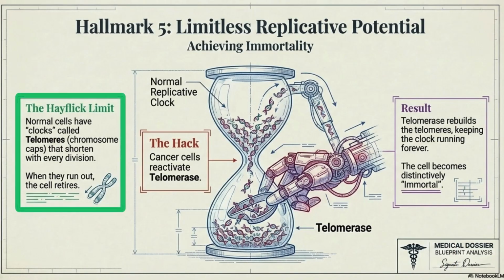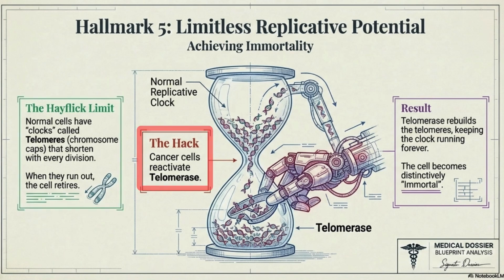Normal cells have clocks called telomeres that shorten every time they divide. This is called the Hayflick limit, limiting the number of times a cell can divide. Cancer cells produce telomerase, which keeps the clock running forever. They become immortal.